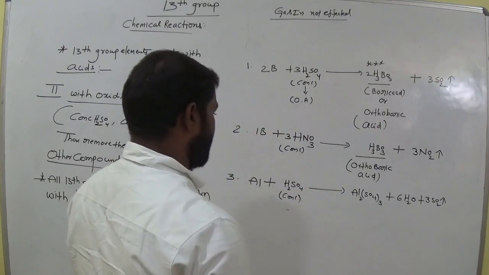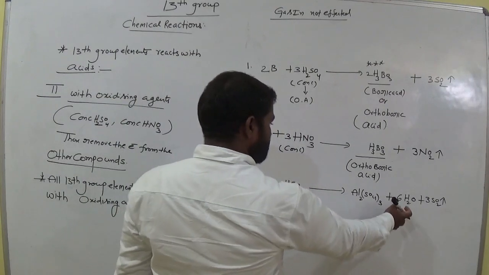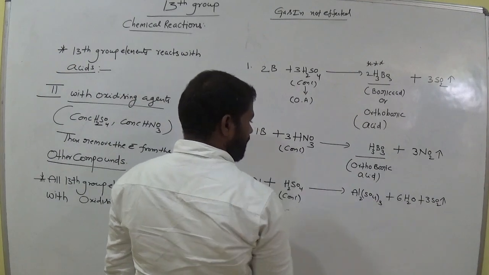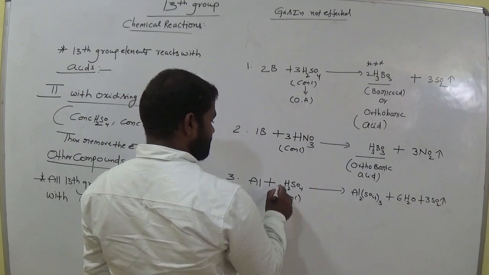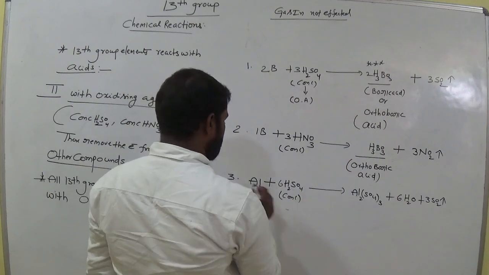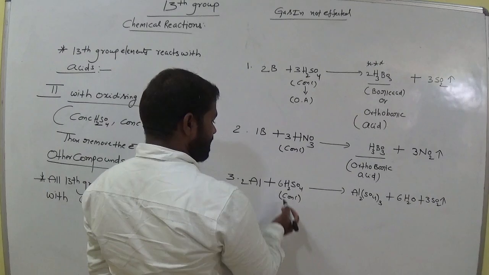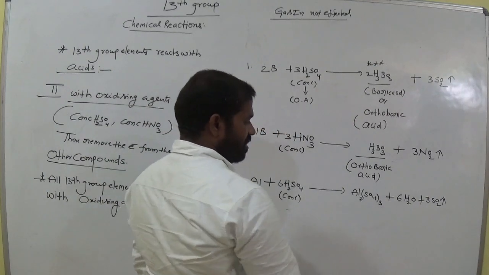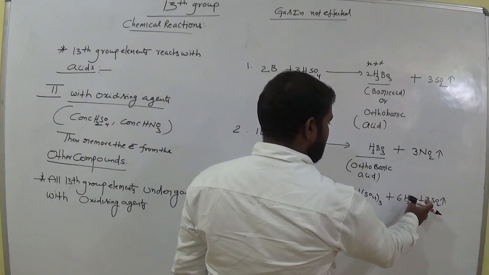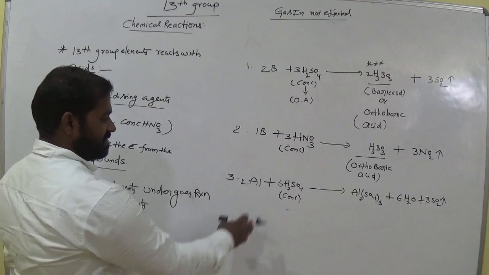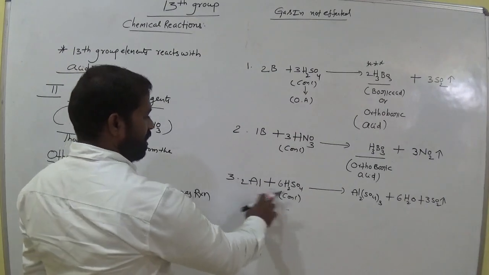Okay, balance the equation. We have 6 2 12 hydrogens, and here it is 12. Aluminum, here we have to keep 2. Oxygen 6 4 24, and here 3 4 12, 12 plus 6 18, 18 plus 6 24. There 3 sulfurs 6, here it is 6 sulfur, 2 aluminum, 2 aluminum.